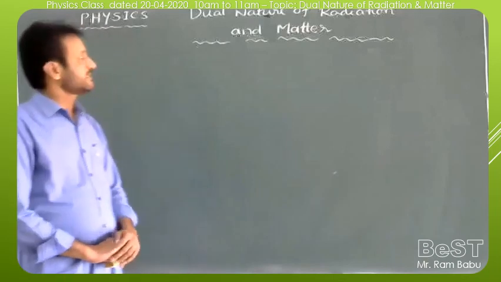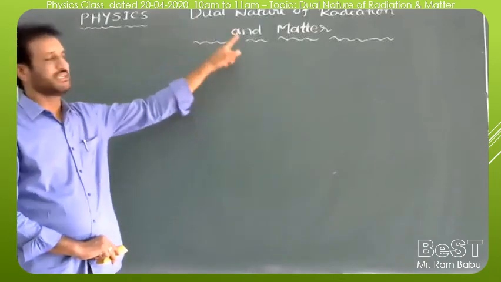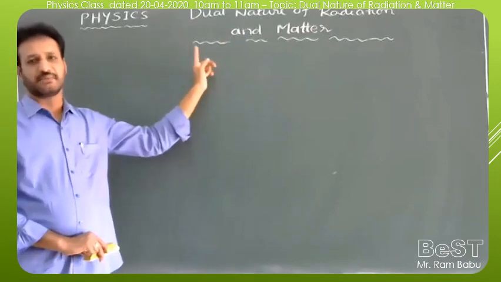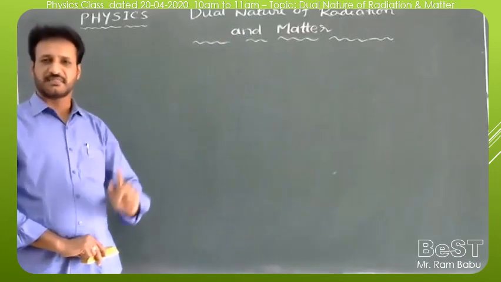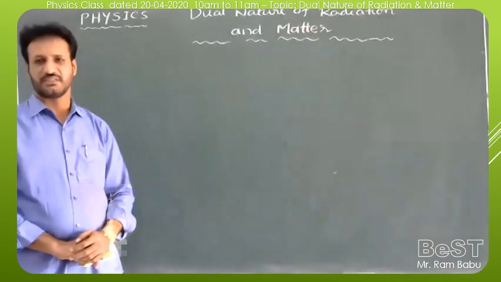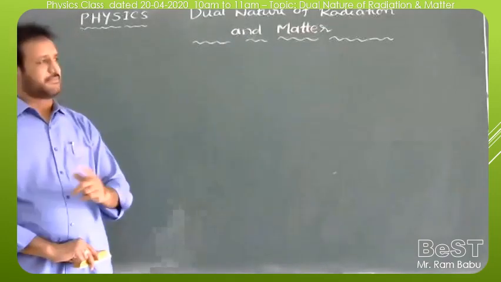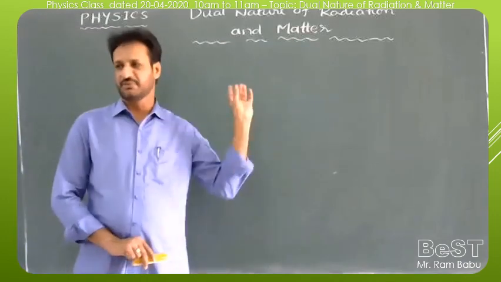But today we will start with one chapter, dual nature of radiation and matter. For PUC, we have a weightage of 5 marks for the chapter. Either a 5 marks theory question or sometimes a 5 marks numerical will be asked from this chapter. So it is one of the important chapters. And in the first year, we already have one idea about this chapter.